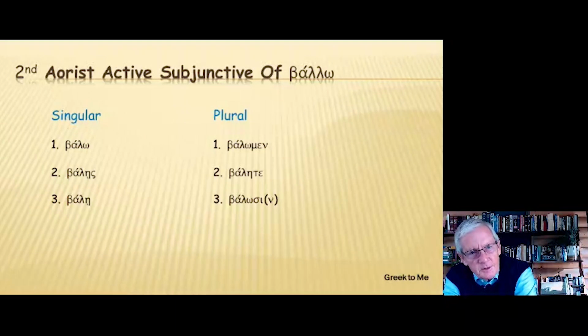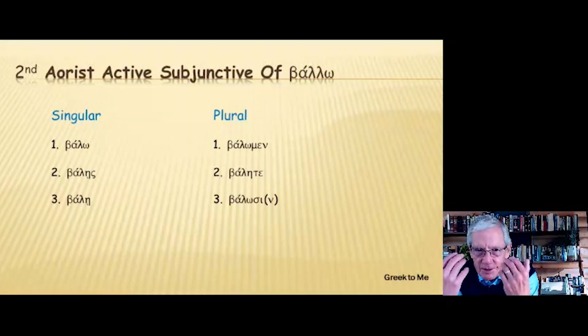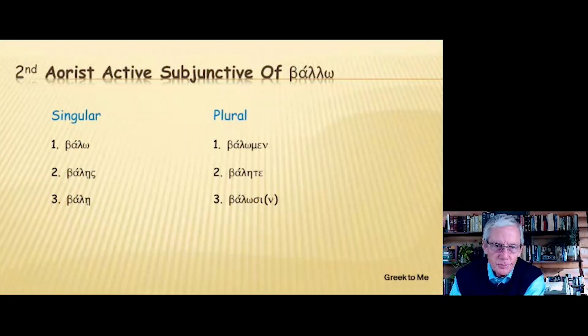Here's the second aorist active subjunctive of balo. Let's pronounce these. Balo, bales, bale, balomen, baleta, balosi, or balosin. The same endings. What's the difference? The internal change with bal, one lambda. So again, the aorist subjunctive refers to point action.